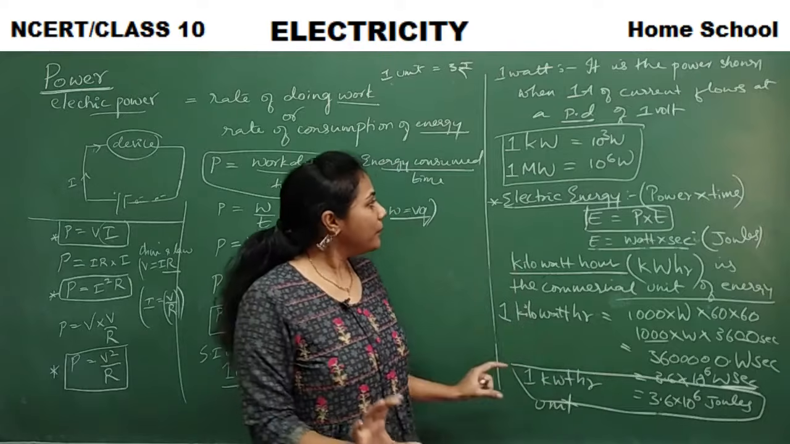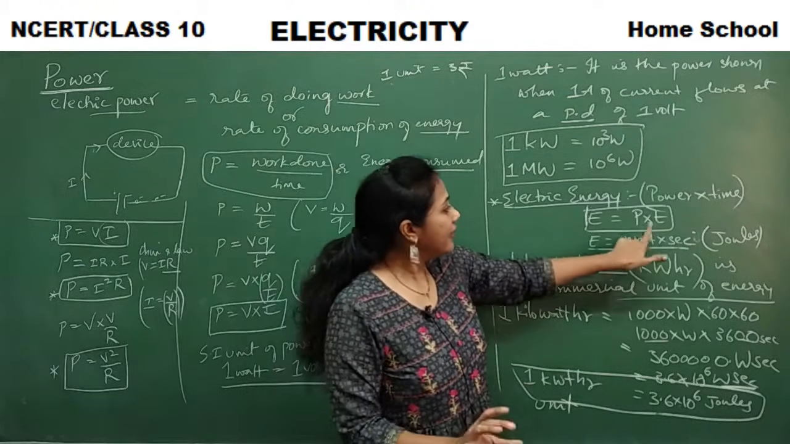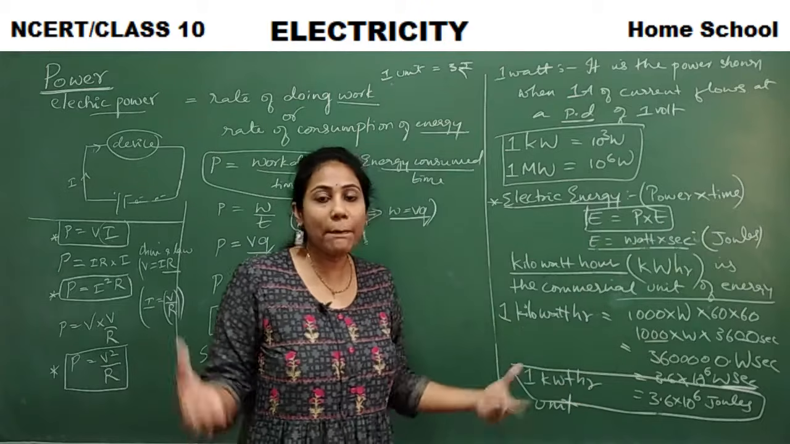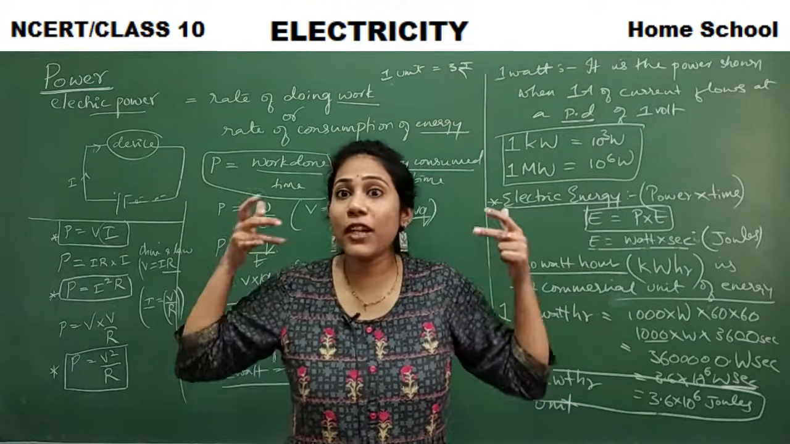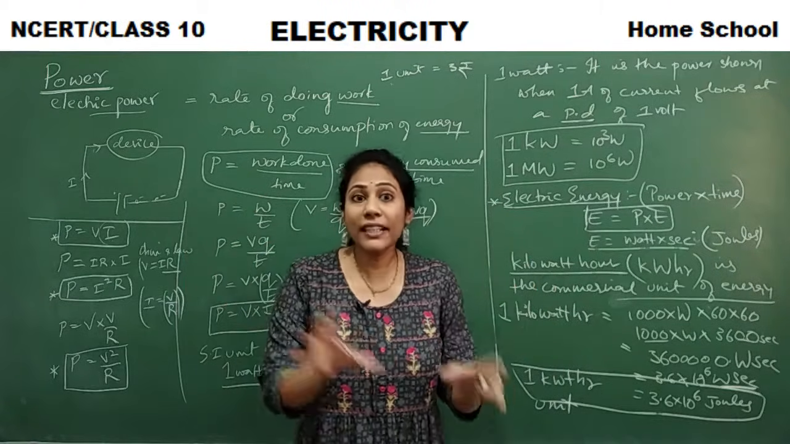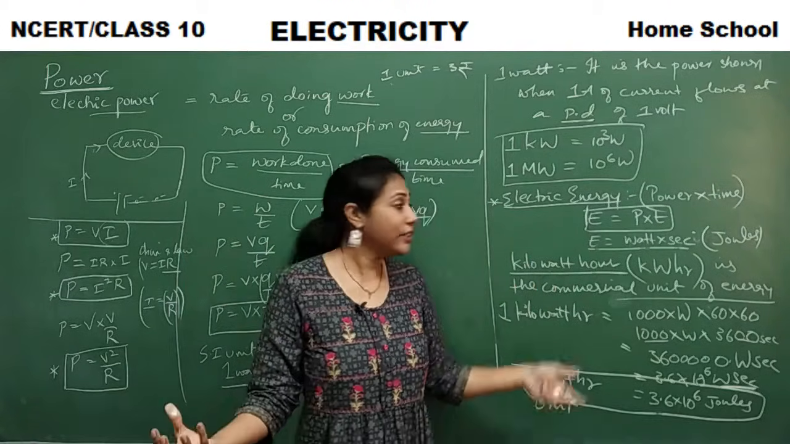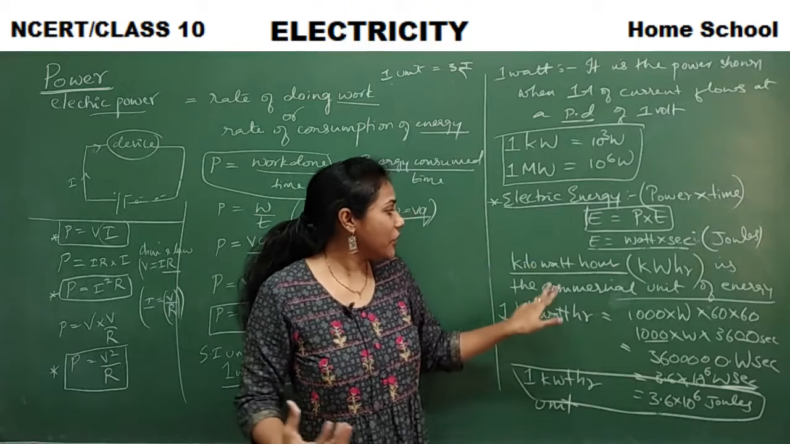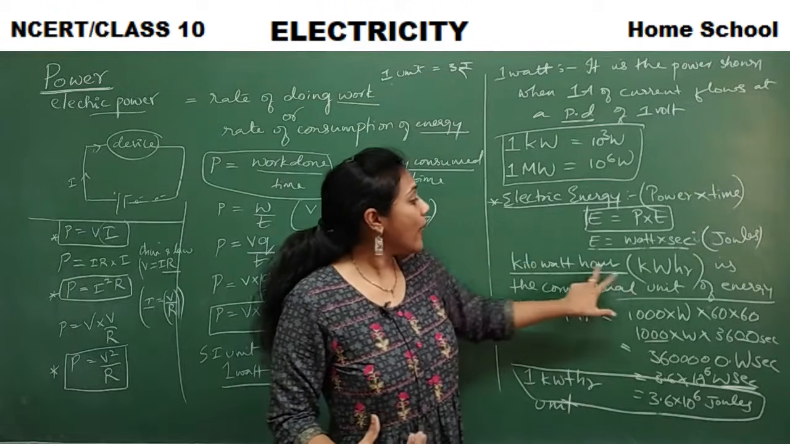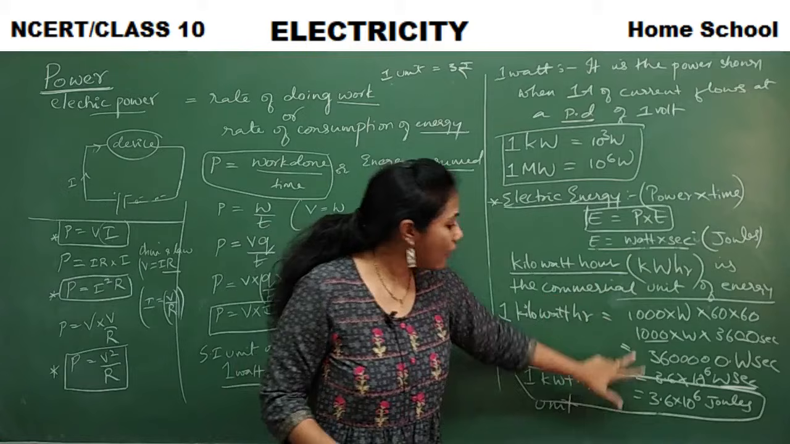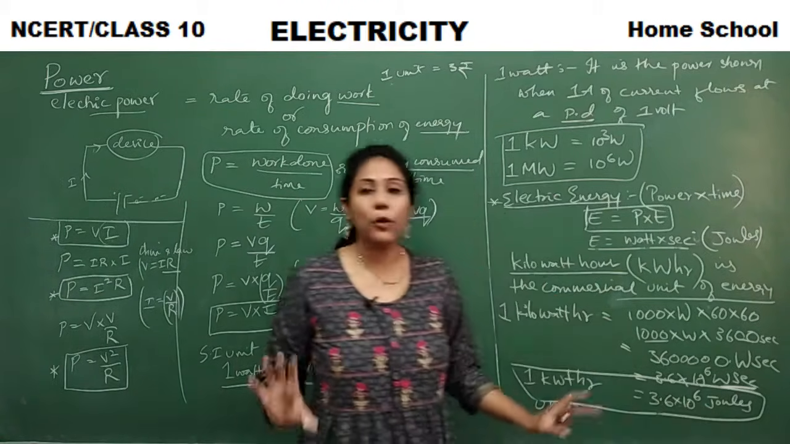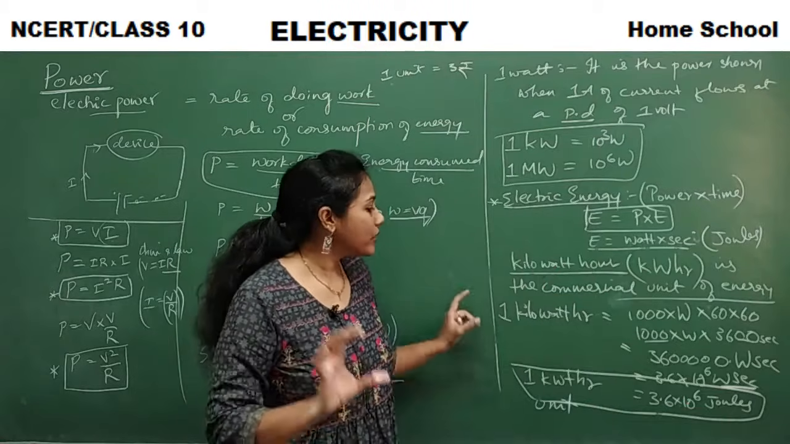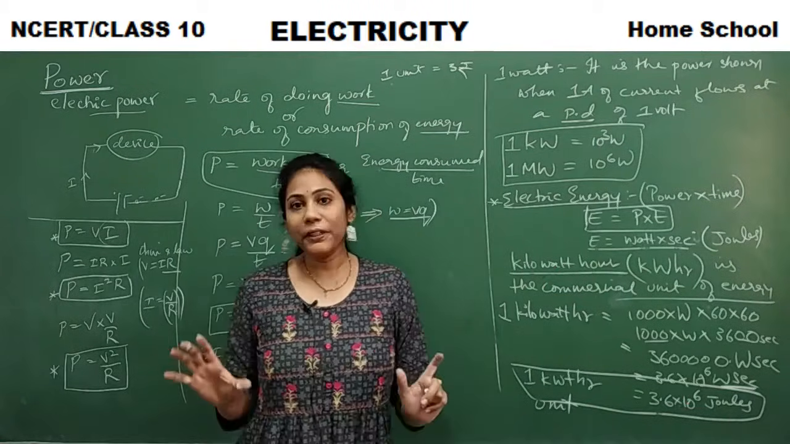Understood? So what do you mean by electric energy, guys? It is power into time. Power is the capacity of a device to consume energy to do work in a certain amount of time. Its unit is kilowatt hour. How much is 1 kilowatt hour? 3.6 into 10 to the power of 6 joules. This is what you have to remember.